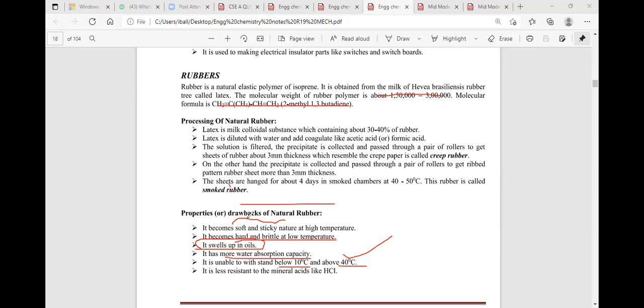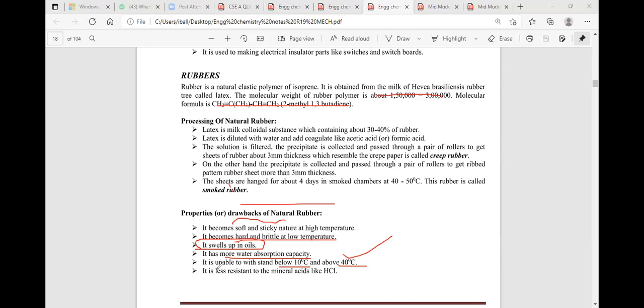That means the natural rubber changes its structure by varying the temperature, indicating that natural rubber has less thermal resistance, less water resistance, and less soil resistance. I'm repeating: natural rubber has less thermal resistance, less water resistance, and less soil resistance.